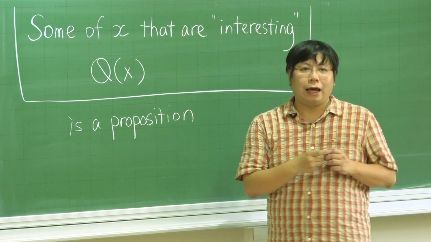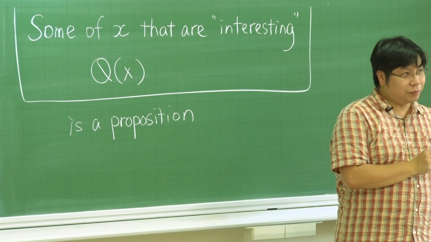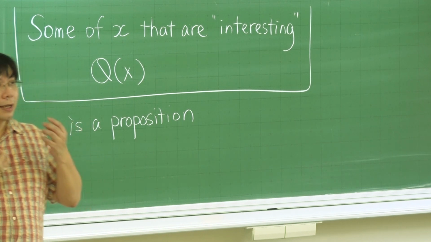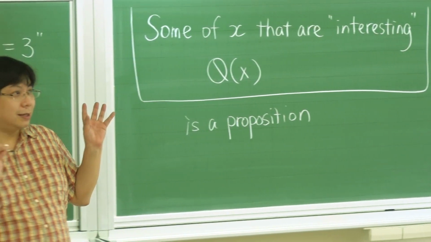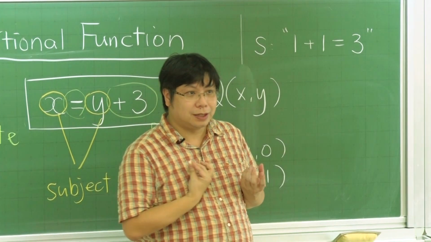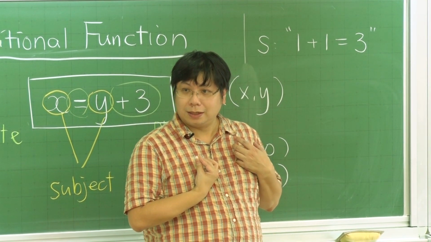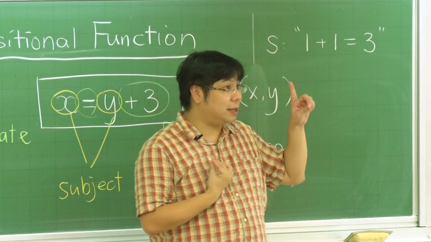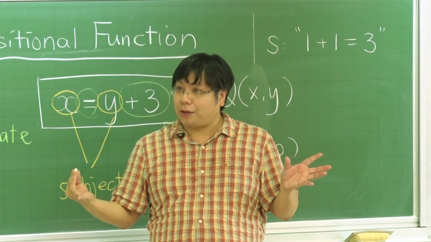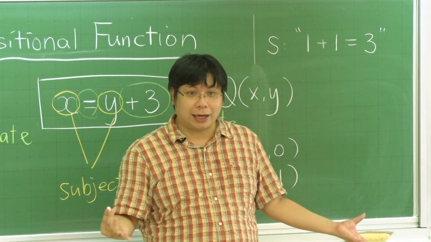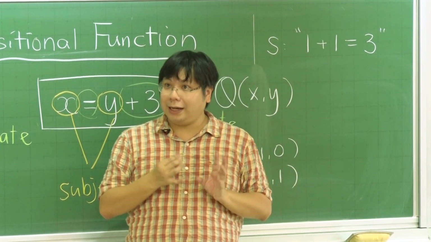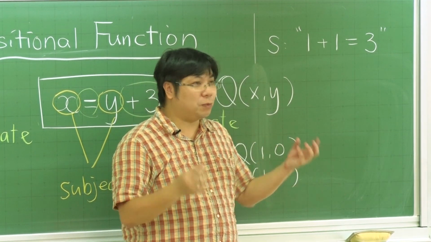Okay. And the truth value, how do we determine the truth value of this one? For instance, I can say some of us here is happy. So when will this be true? Remember, "some" in mathematics means at least one. So if there is one, that will be enough. If there are two, that will also be okay. So if I'm saying some of us here is happy, then when will this case be true?